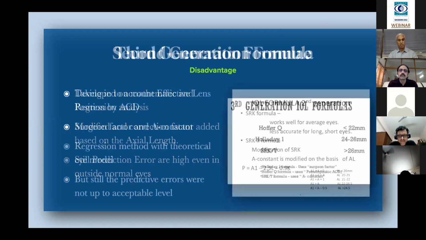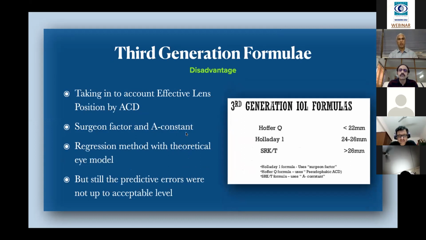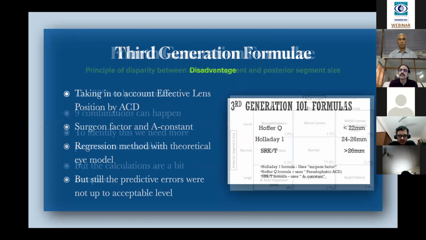So, but still the results were not up to the mark. Whereas in the third generation, they realized the effectiveness of calculating the effective lens position. This effective lens position we can indirectly derive from the lens thickness and the anterior chamber depth. There are some other formulas like Holladay 2 and Hoffer Q. They used some other factors in arriving at the effective lens position. But still, these were not up to the mark.